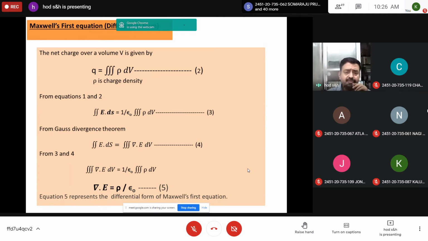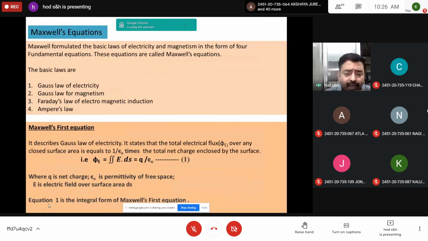It is a three-dimensional concept, charge over a volume. So Q is equal to triple integration rho dV, where rho is the charge density, which is equation 2. In equation 1, you have double integration E dot ds equal to Q by epsilon naught. So instead of Q, you should substitute triple integration rho dV.